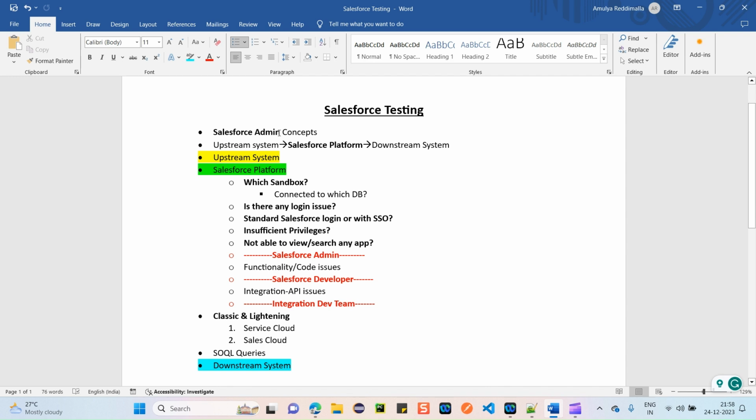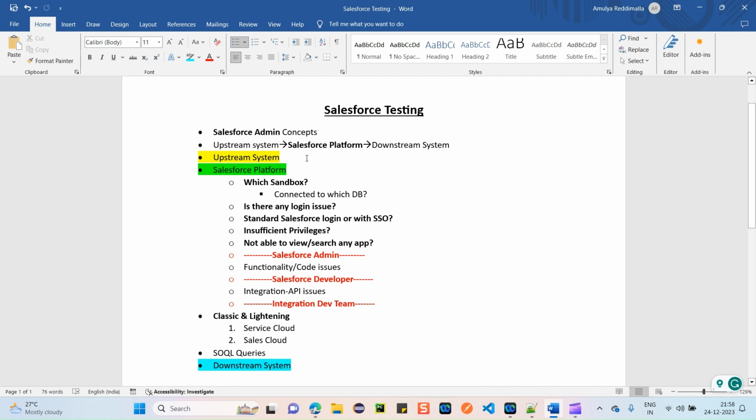I have seen a lot of people simply jumping into a Salesforce QA role, and they just say that they know Salesforce testing and they simply start testing, but they don't even know the minimum basic concepts of Salesforce administrator. Later on they struggle while testing the Salesforce applications, because they don't even know the minimum basic concepts. So this is really important, guys. We need to have a clear understanding of Salesforce administrator concepts.